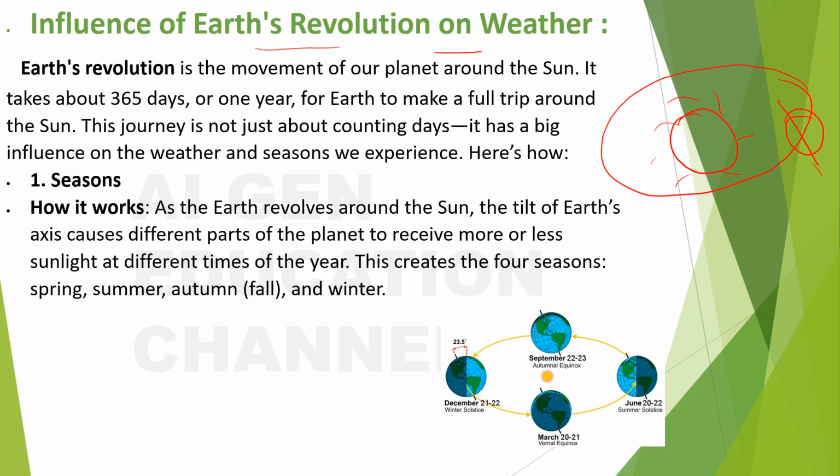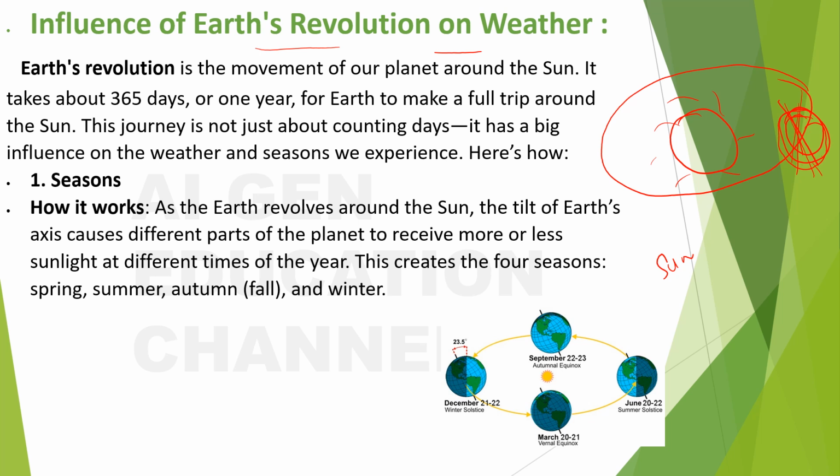Because of the tilt that is present, the Earth is tilted 23.5 degrees, right? So because of this tilt, you will have the seasonal variations. You have the seasons, right? You know all the seasons: summer, winter, autumn, spring, and all that. So because of this tilt and the revolution, you will get these seasons. And again with the seasons you will have changes in the weather. Okay, let's see about it.